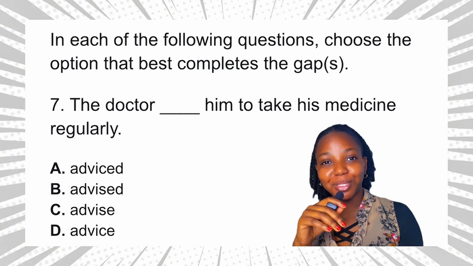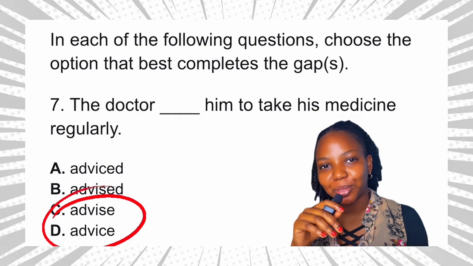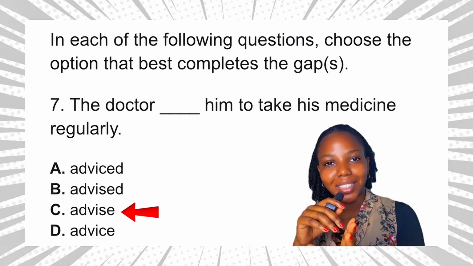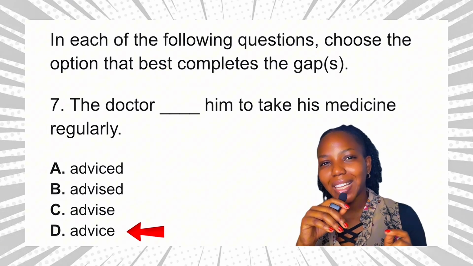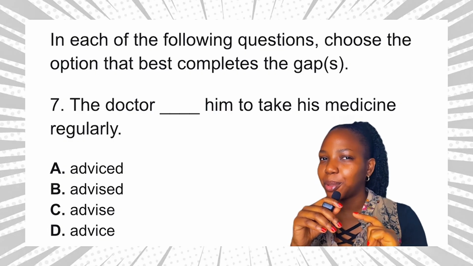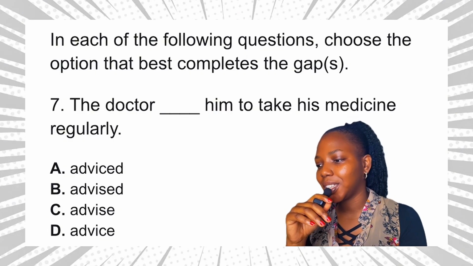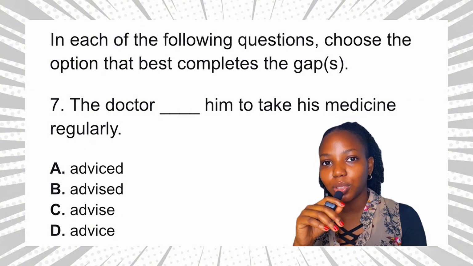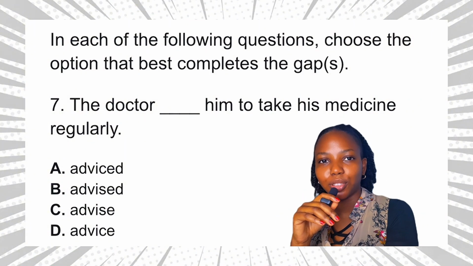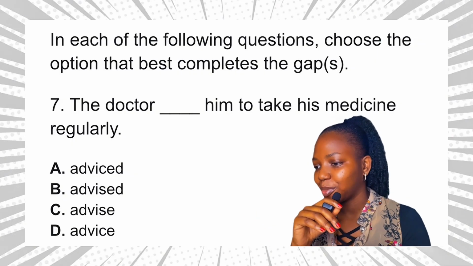If you get confused when you see these words, then this JAMB past question will trick you. Advise is a verb, while advice is a noun. Now that we know the difference, let's go to the question. The doctor dash him to take his medicine regularly. What do we need to complete the sentence? A verb, because we already have a subject, the doctor. So we need a verb to complete the sentence, right?